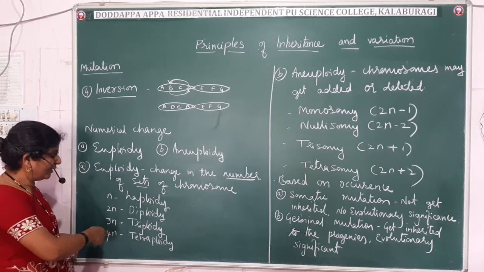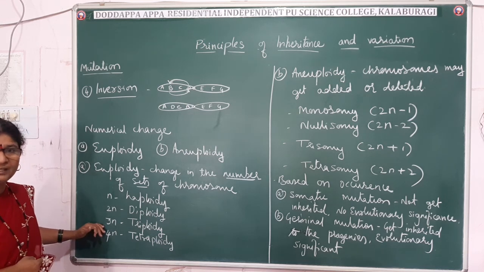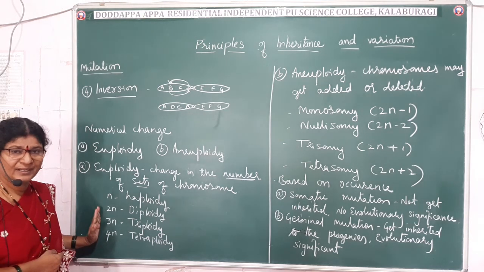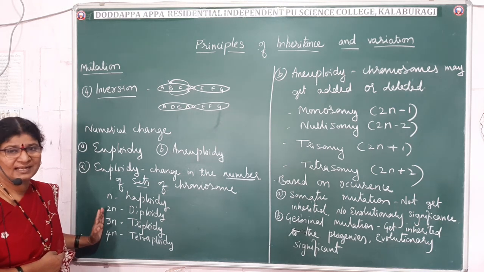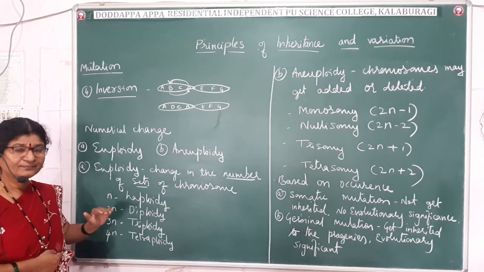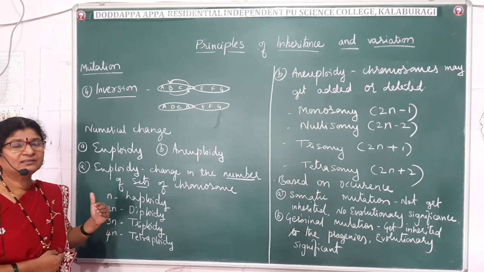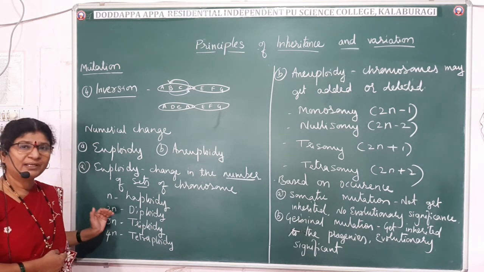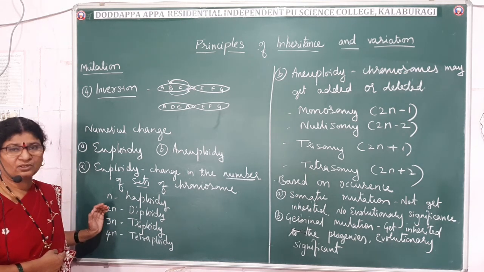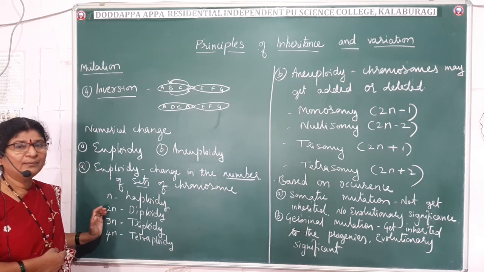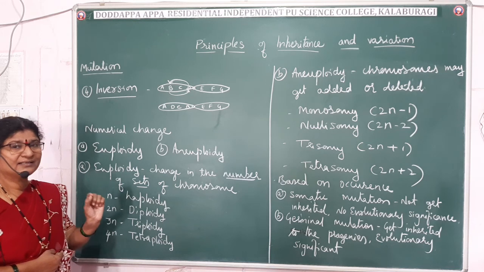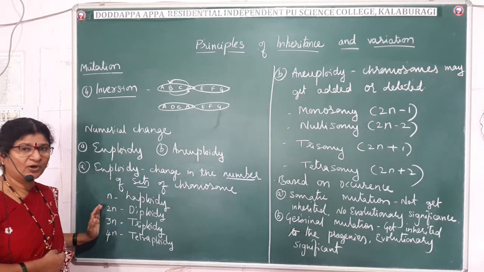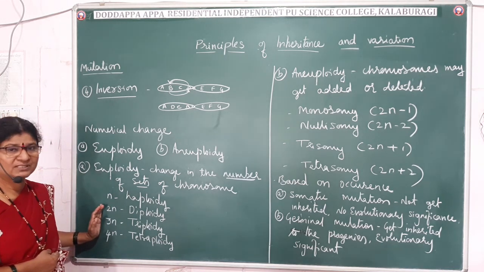And triploidy, tetraploidy, pentaploidy are seen in plants and they play an important role in certain plants, as they provide resistance to drought, or the capacity to tolerate high temperature, or disease resistance capacity. Those additional characters are due to ploidy in the plants,